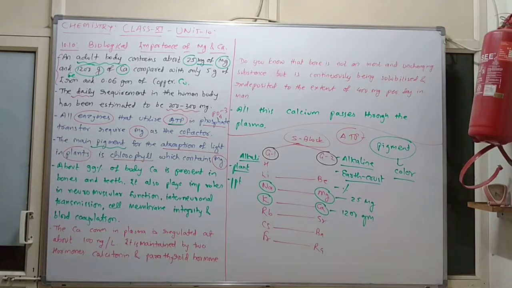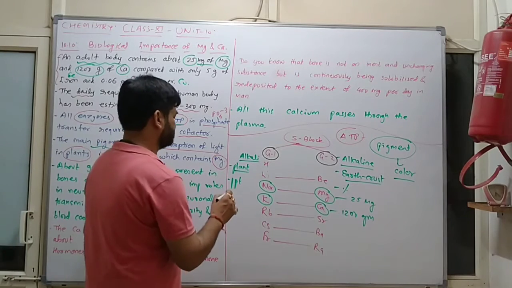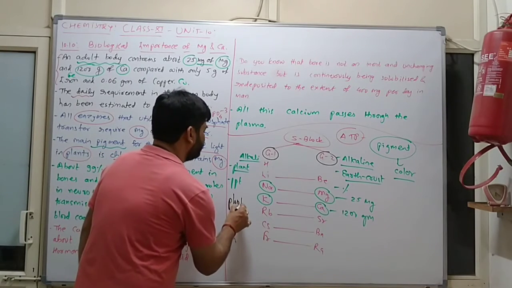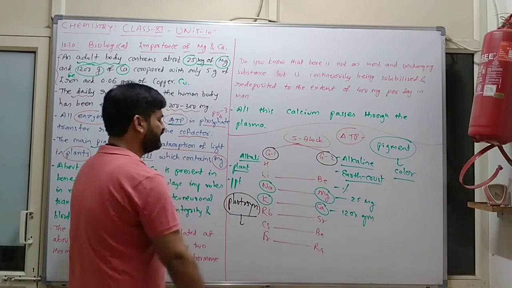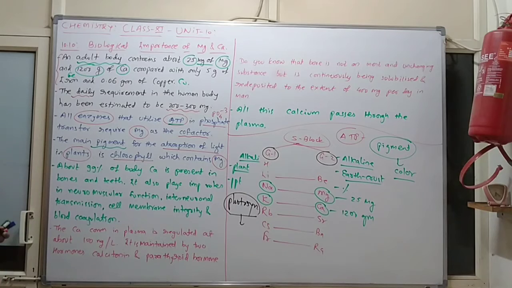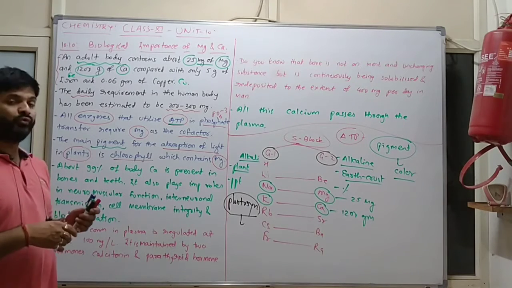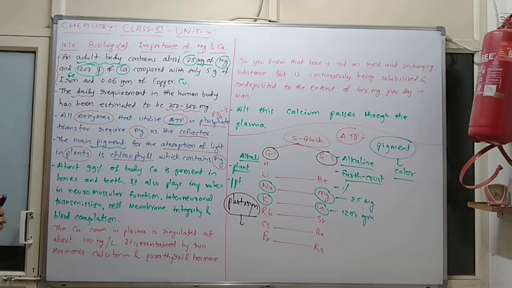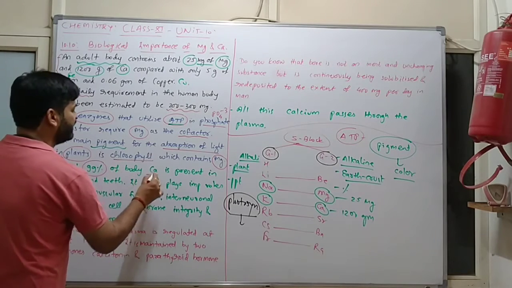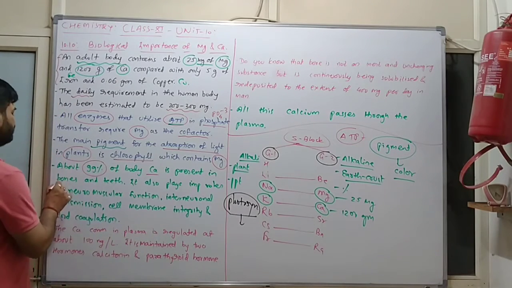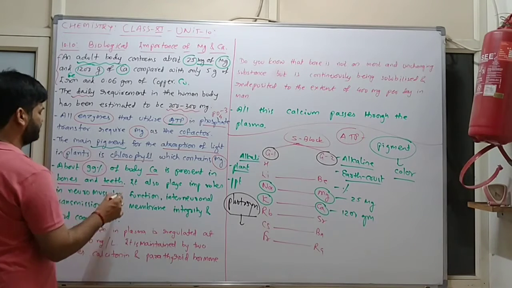Actually, in a plant, which type of process will take place? The process of photosynthesis. What is happening in photosynthesis? In the plant, due to photosynthesis, the preparation of food can be done easily. Clear?